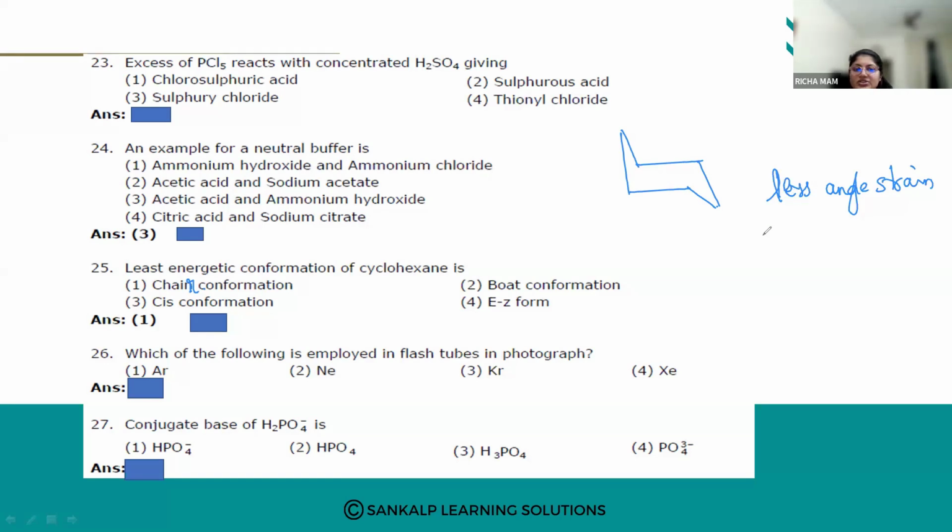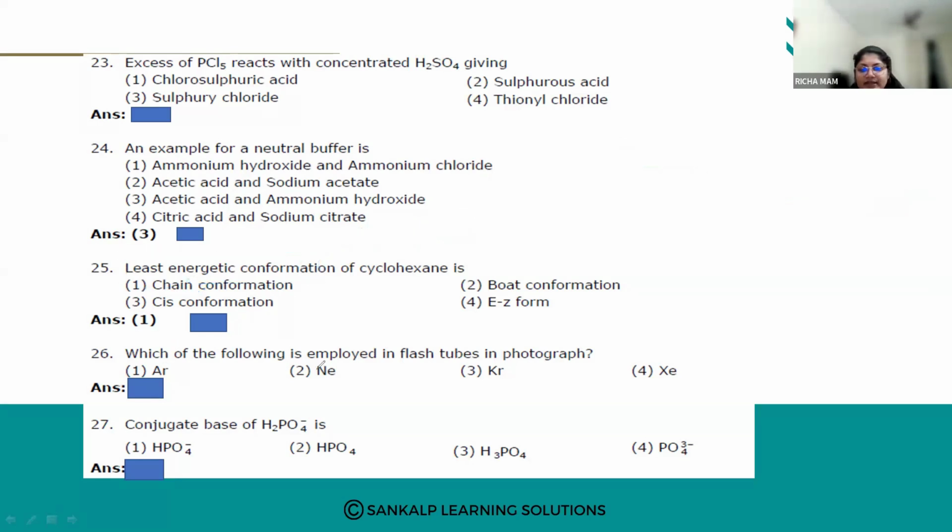It is the least energetic conformation and the most stable, because the angle strain is very less. So option number 1 is the correct answer.